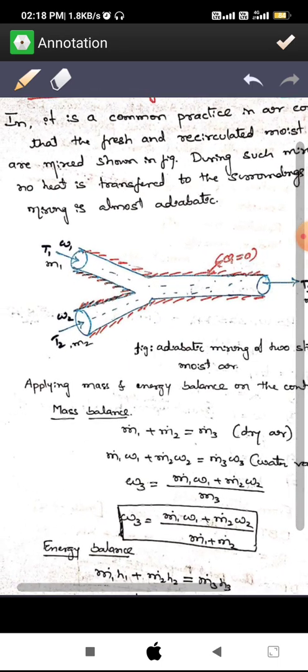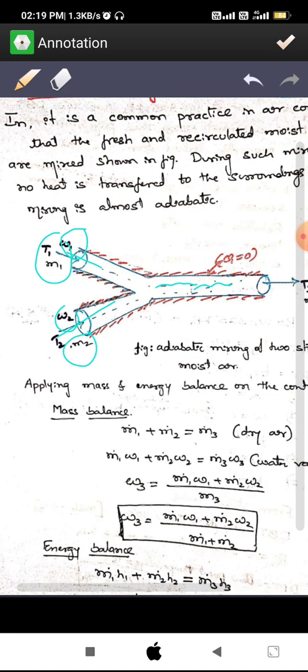Here, this pipe is assumed to be the fresh air and this pipe is assumed to be the circulated air. m1 is the mass of the fresh air and m2 is the mass of the circulated air. These two masses are mixing in a chamber, that is the third condition. Similarly, temperatures T1 and T2 are of the fresh air and circulated air respectively. Here omega 1 is the moisture content in the fresh air and omega 2 is the moisture content in the second air.